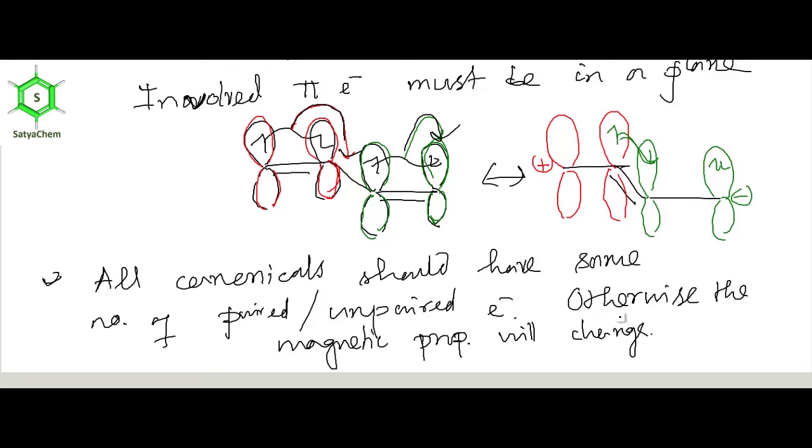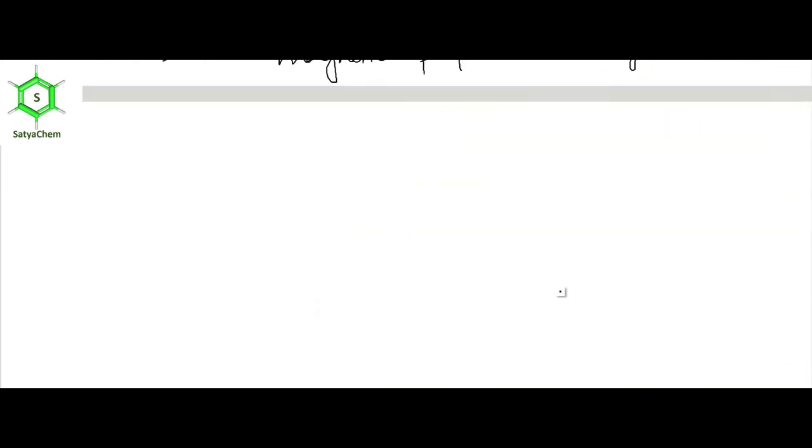Okay, now I'll give you three schemes that are very important to draw the canonical structures. Okay, first case, you need to remember this skeleton: X double bond Y single bond Z. I'm just giving examples with X, Y, Z. This is very simple.